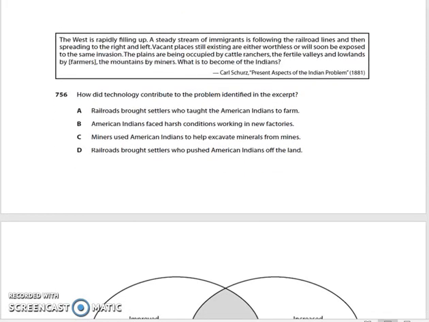Number 2. How did technology contribute to the problem identified in the excerpt? A. Railroads brought settlers who taught the American Indians to farm. B. American Indians faced harsh conditions working in new factories. C. Miners used American Indians to help excavate minerals from mines. D. Railroads brought settlers who pushed American Indians off the land.